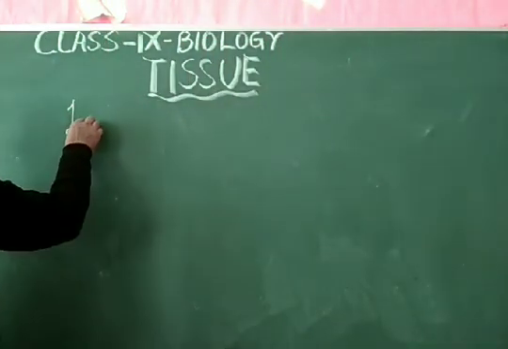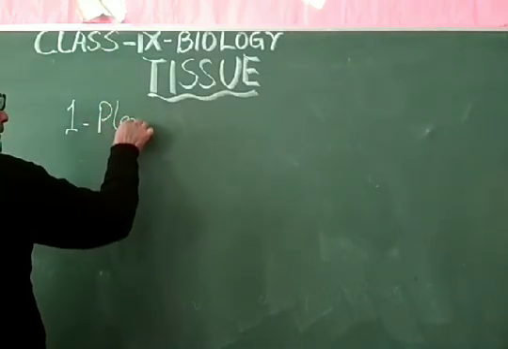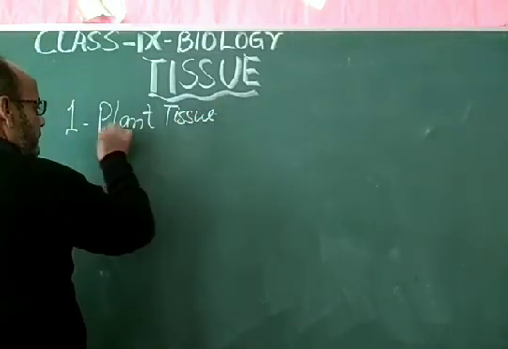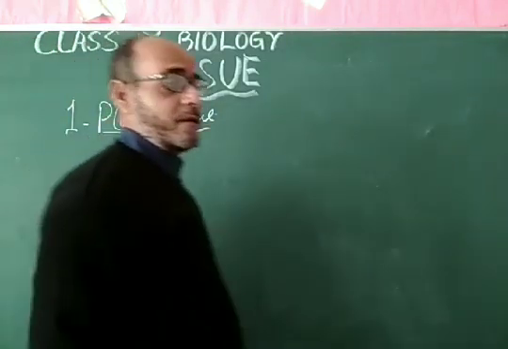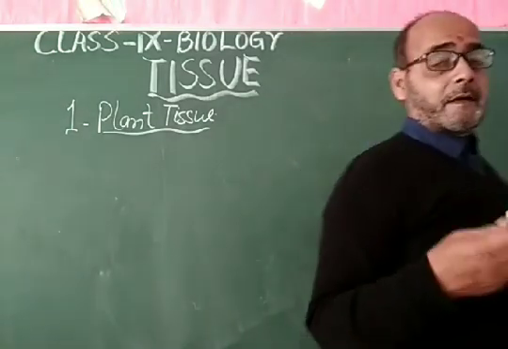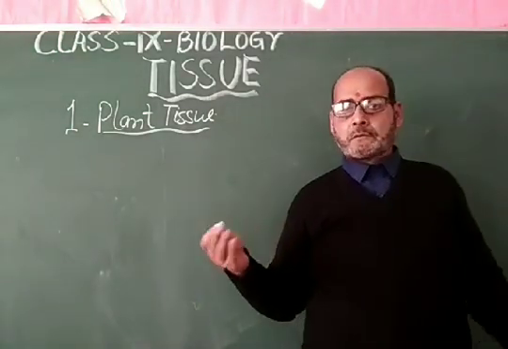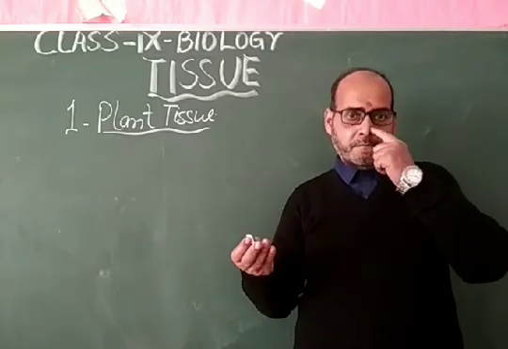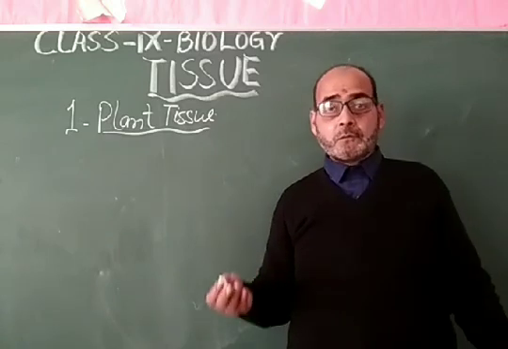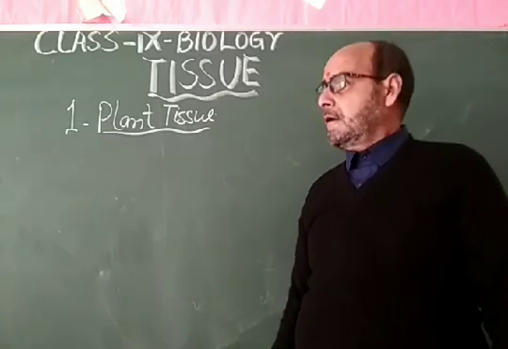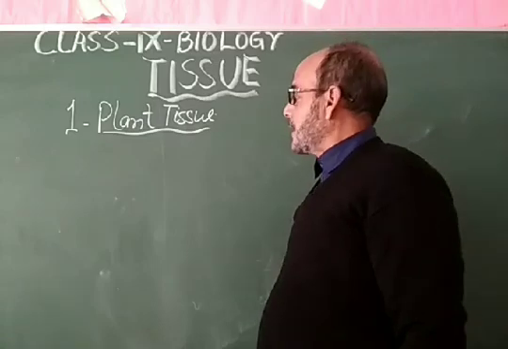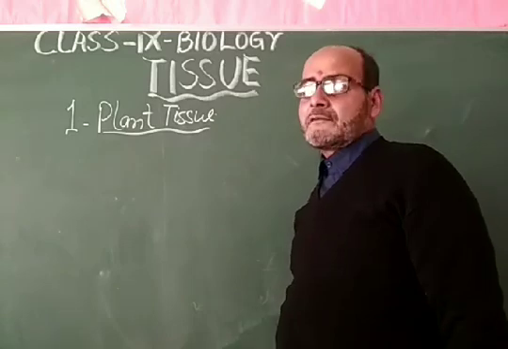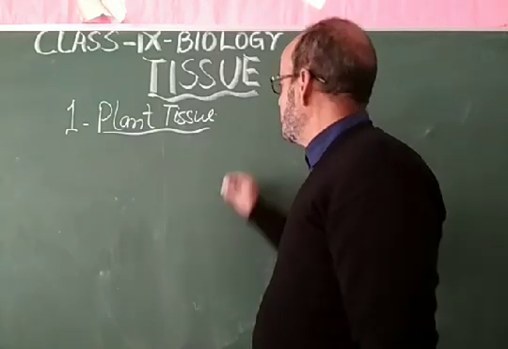Number one, plant tissue. Dear student, the plant body is made up of, as you know, different systems: vascular system, food manufacturing system, stomata, root system, and these systems are made up of different types of tissue. So let us see about the plant tissue. My dear students, plant tissue is divided into